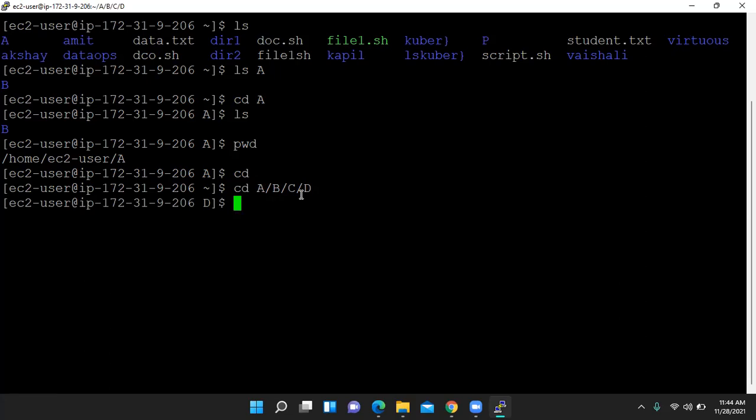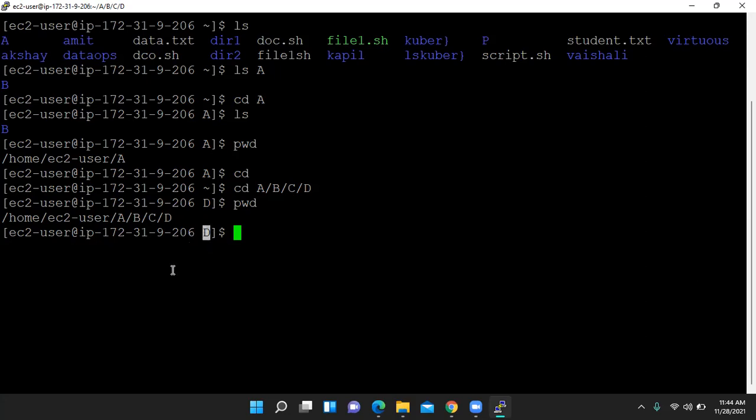Let us press enter. See this position, it now shows D, that means we are inside that directory. Using the pwd command, you can check your position. This is your position: home, inside home EC2 user, inside EC2 user A, inside A there is B, inside B there is C, inside C there is D. This always represents your current folder.